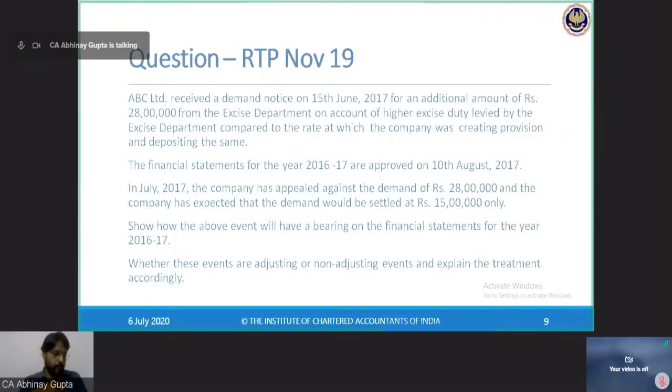One reply from Kunal, Mumbai: non-adjusting. Okay. Any other replies anybody wants to make? Let me wait for 30 seconds, then I will come to the solution.